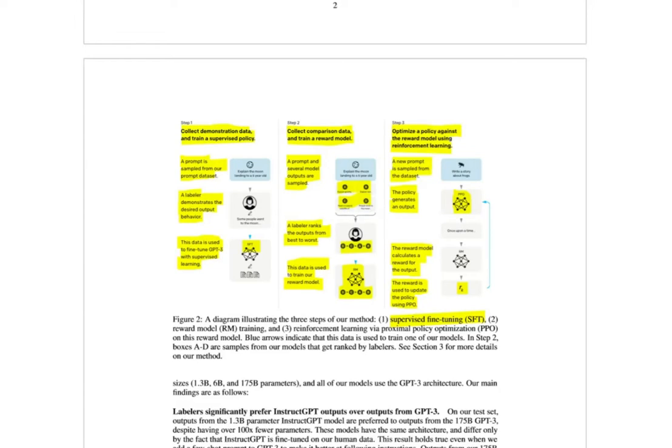And then you finally select a new prompt, generate a new output from the model, and then using the ranking from the reward model, you further fine-tune the large language model using the proximal policy optimization algorithm. And what do you achieve by doing that? Well, you basically align the model outputs with the user preferences from step 2, using the reward model, which basically mimics the user preferences.